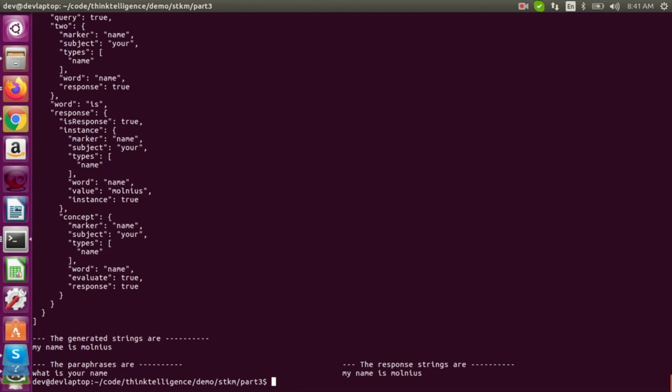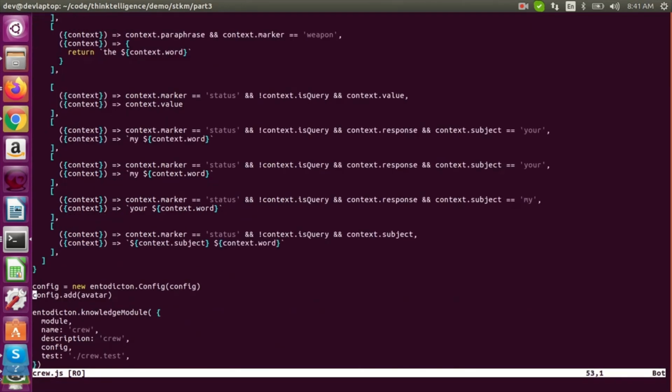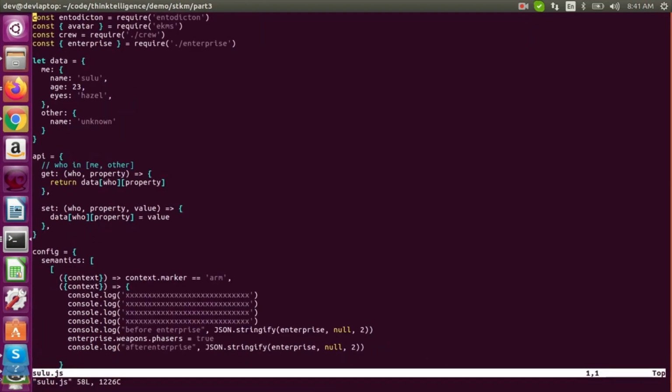Because it does all this copying, I'm eventually going to have namespaces. I kind of started on that, but it's not done. So for namespaces, we need this kind of copying. Up here in crew, we're now including avatar and setting it up here. So we have to change this and not include our own avatar in Sulu, because that's not the one that's going to get used.